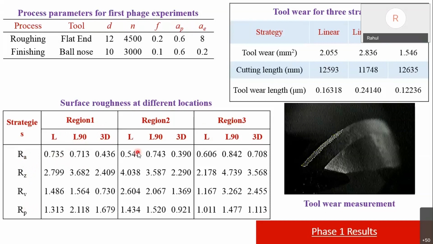Okay. Just to make it simple, think of region 1, a single region, or we can say a single surface. On a single surface, with linear 90 and with 3D offset, what are the roughness values we got? Think of only one region, so it will be easier. The same we can replicate to region 2 and region 3.